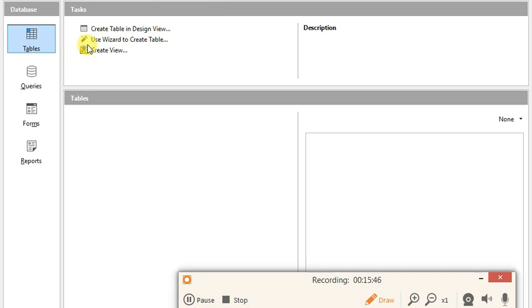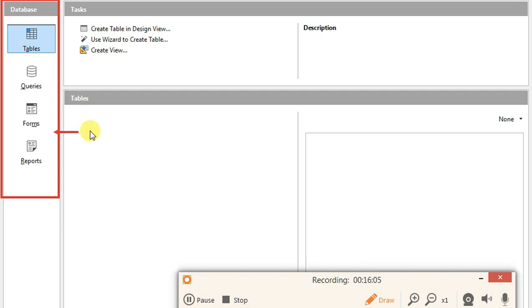Below the standard toolbar there is a working area. The rest of the part below the standard toolbar is called the working area, and it is divided into two panes, left pane and right pane. Now look at this. This is called the left pane. I'll write and show you.